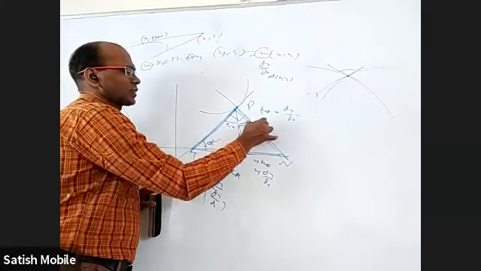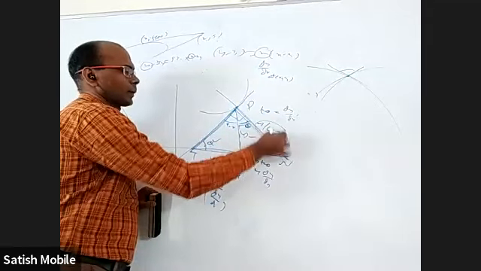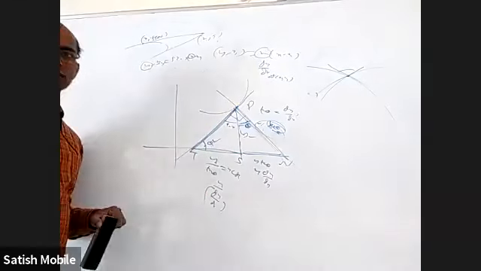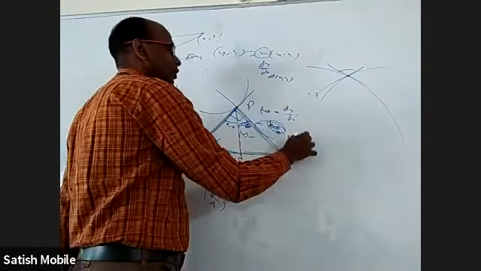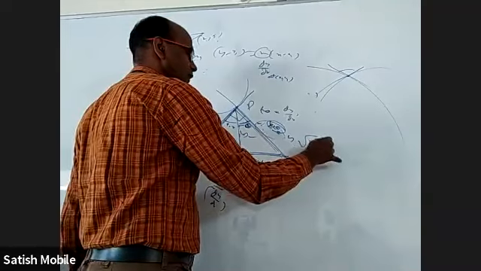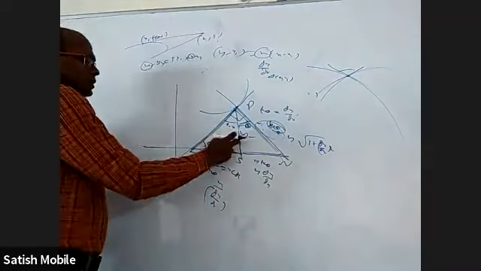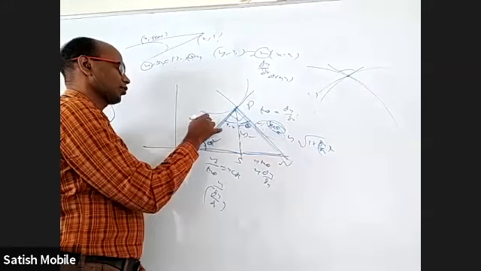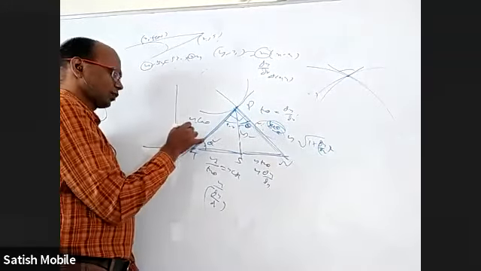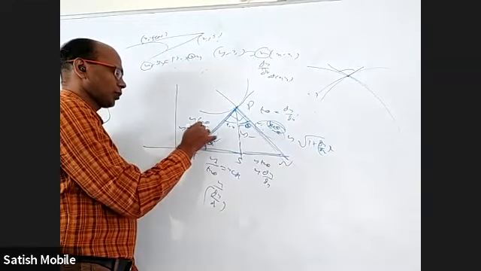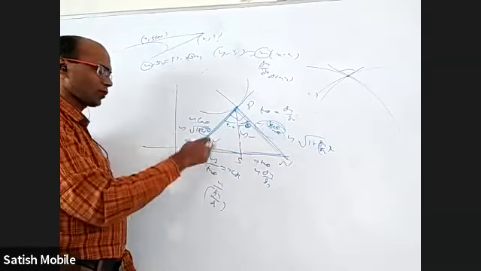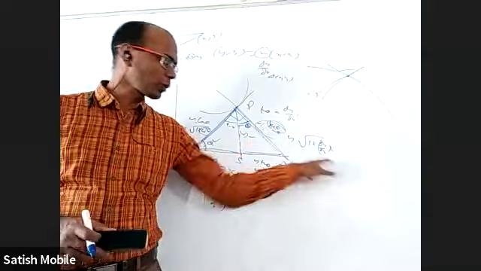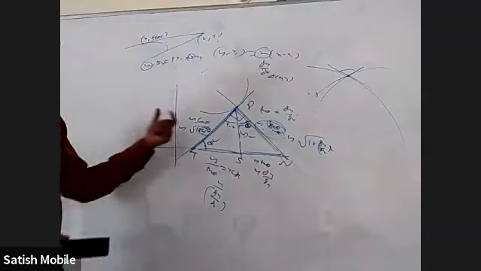Because this is theta, this is y by cos theta or y secant theta. Secant theta you can write as root over 1 plus tan square theta. So length of normal is y into root over 1 plus dy by dx whole square. Yeah, this is y and this is theta, so I have to take sine. So it will be y by sine theta or y cosecant theta. I have to write root over 1 plus cot square theta and substitute cot as 1 by dy by dx. That will give you y into root over 1 plus dy by dx whole square by dy by dx. Okay, that is length of tangent.